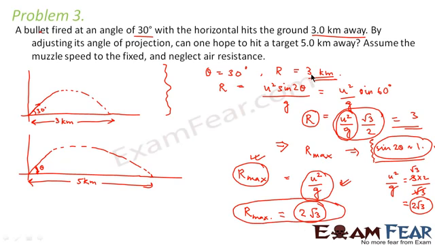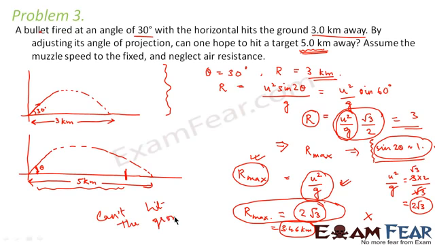Now what does your question ask? Your question says, is it possible to make it travel a distance of 5 kilometers by changing its angle? So it is not possible because it cannot hit the ground at a distance greater than 2 root 3 kilometers. If you calculate this 2 root 3 kilometers, it comes out to be 3.46 kilometers. So the maximum distance that this projectile can go is 3.46 kilometers, maybe somewhere up to this distance, but not more than that. So it cannot hit the ground 5 kilometers away.